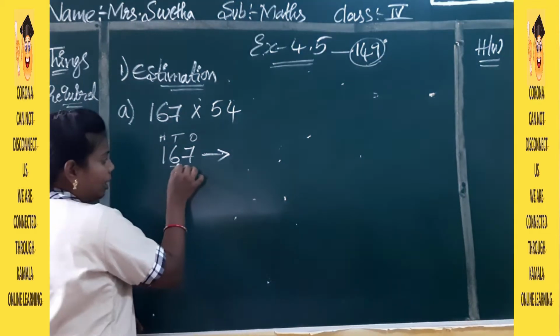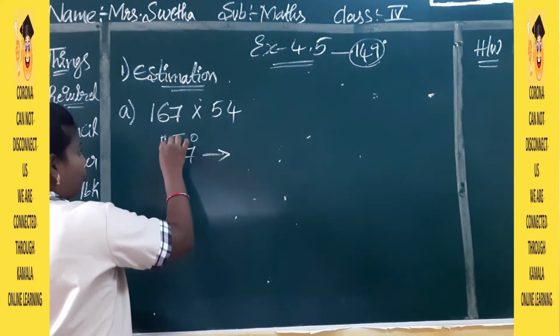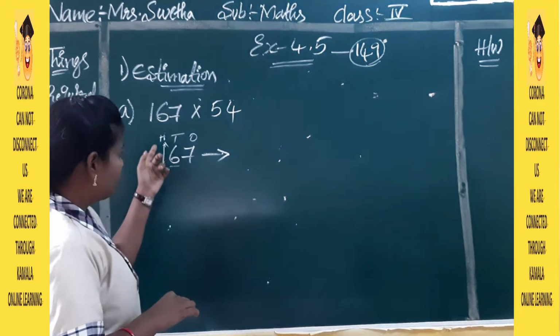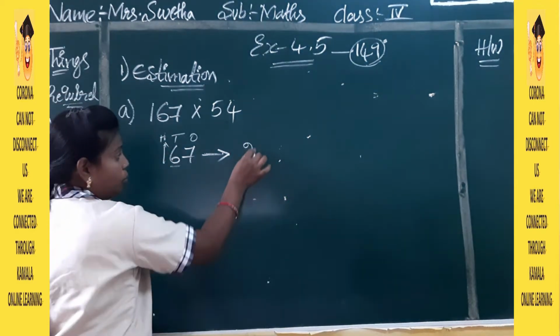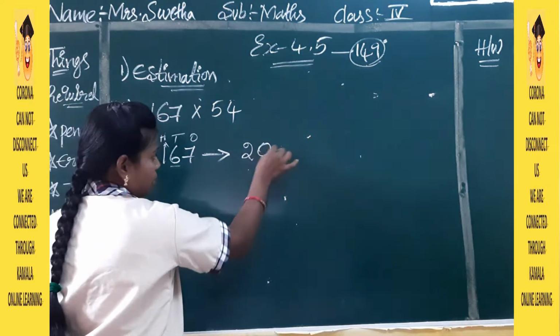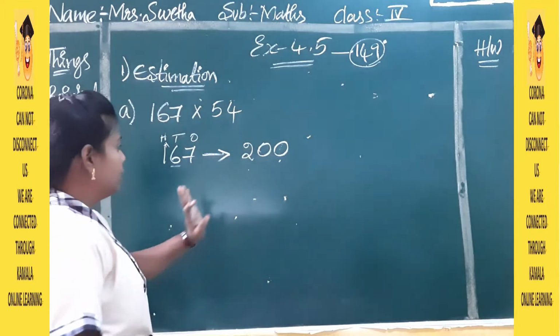Here our number is 6, which is more than 5, so we do +1 to our estimation place. So 1 + 1 is 2 here, and the other places become zeros. Very easy problems.